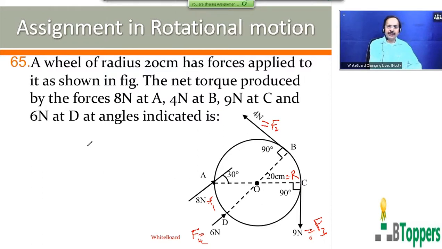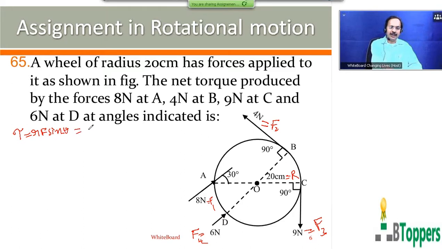The magnitude of the torque or moment of a force, as explained in the past, can be written as R F sin theta in general. Theta is the angle between R bar and F bar. That means if a force F bar acts at a point with position vector R bar with respect to the origin O of the fixed coordinate system, then the moment of the force F bar with respect to the origin O is given by R F sin theta, where theta is the angle between R bar and F bar.